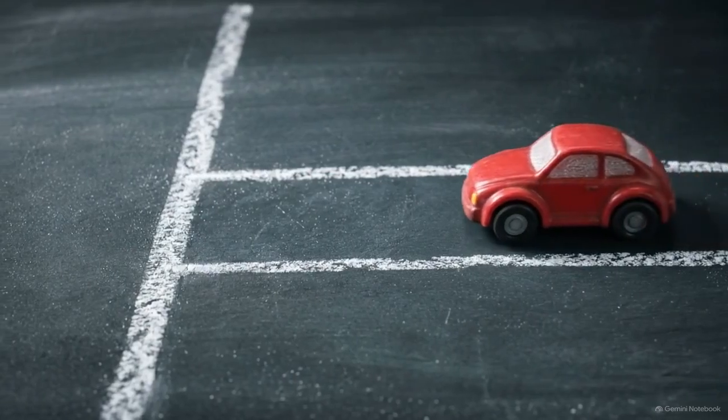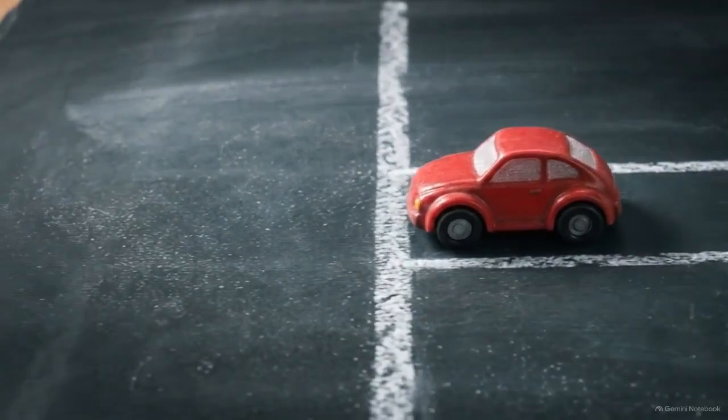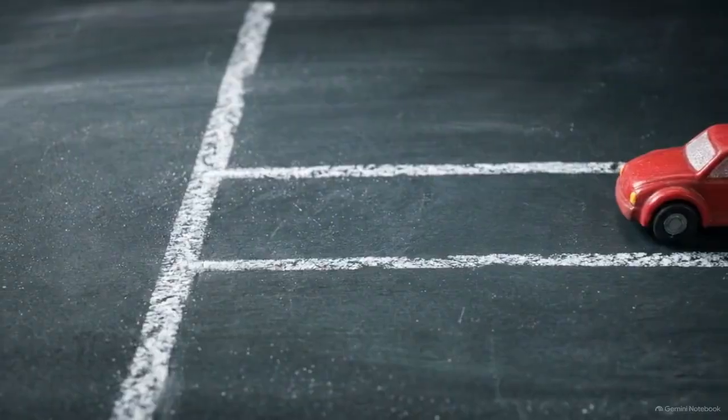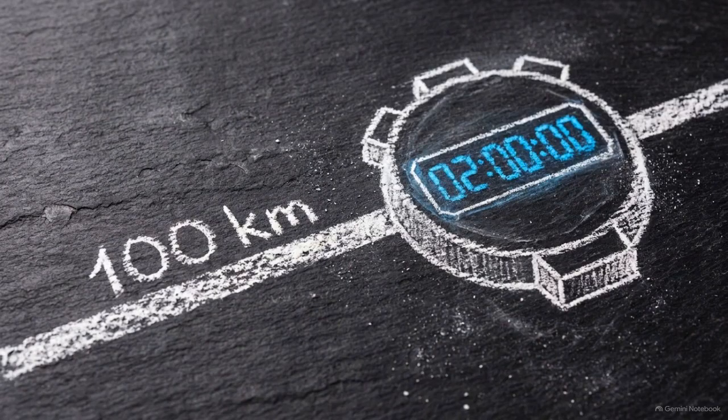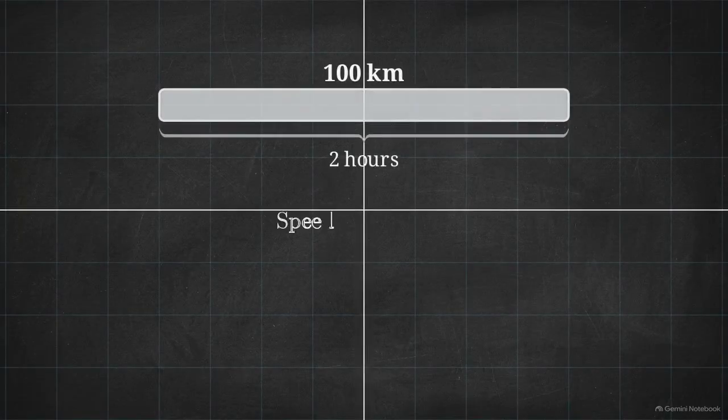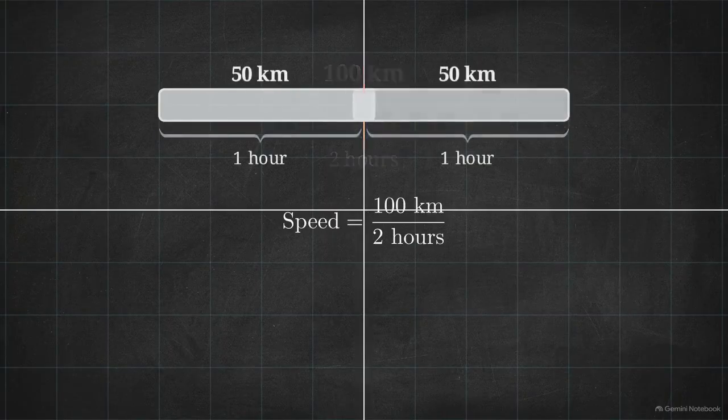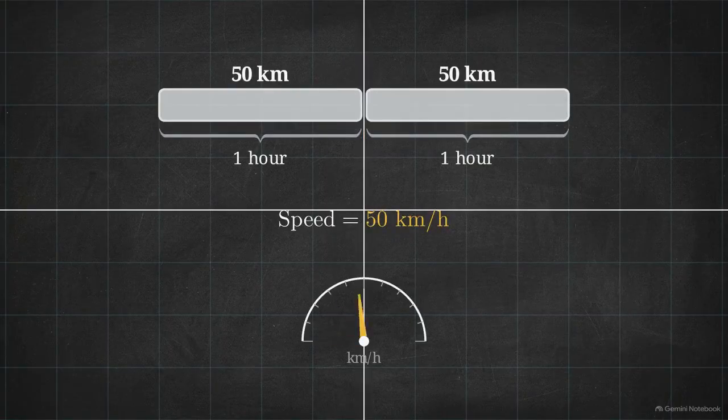Picture a toy car moving down a straight road. It has a starting line and a destination. If we measure the whole trip, we might find that the car traveled a total distance of 100 kilometers, and the journey took exactly 2 hours. Standard arithmetic handles this effortlessly. You divide 100 by 2, and you get an average speed of 50 kilometers per hour.